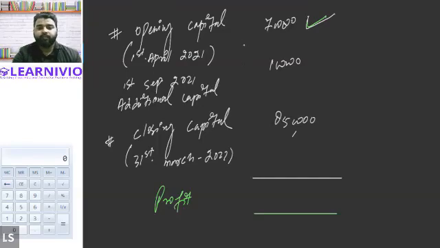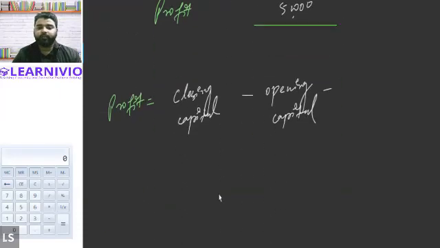So how do we actually calculate profit if additional capital is also given? We will simply add opening capital plus additional capital and reduce these values from the closing capital. So 7 lakh plus 1 lakh, 8 lakh, minus 8,50,000, so it will be 50,000. This will be our profit. So this is the formula for calculating profit.